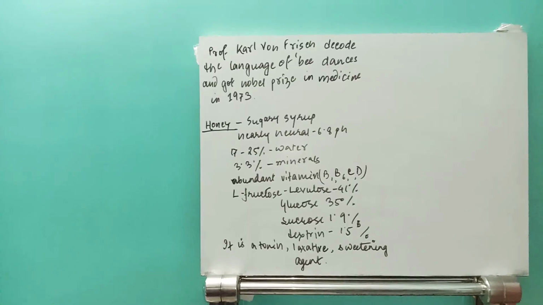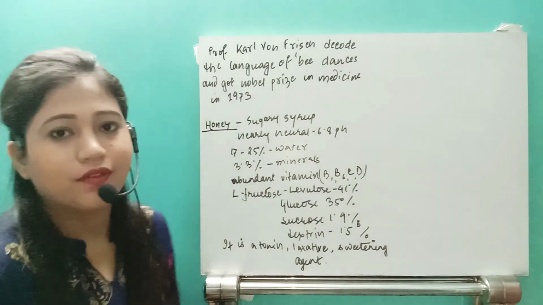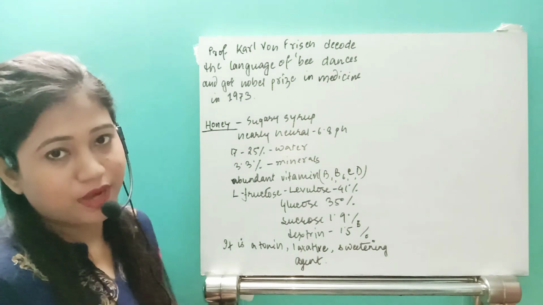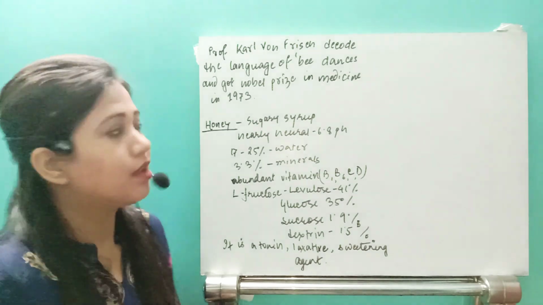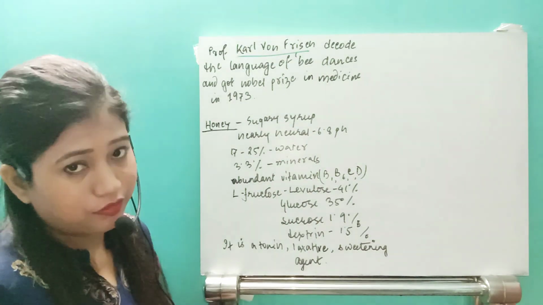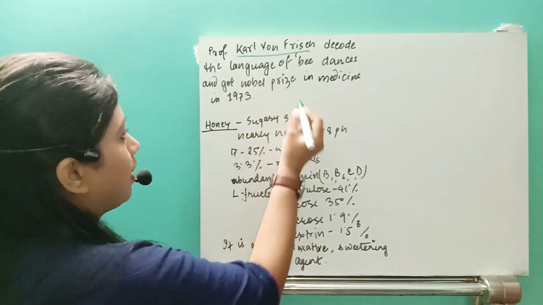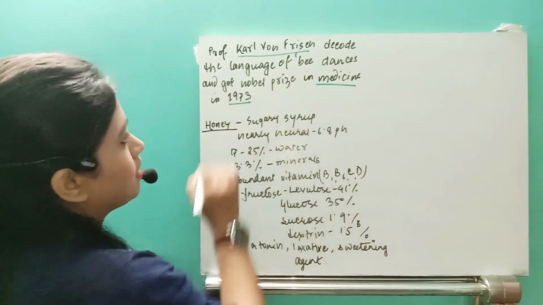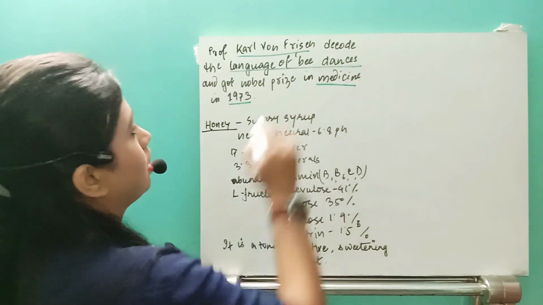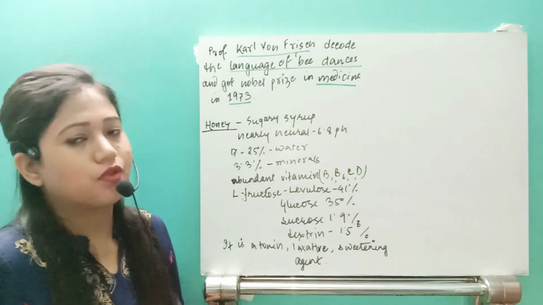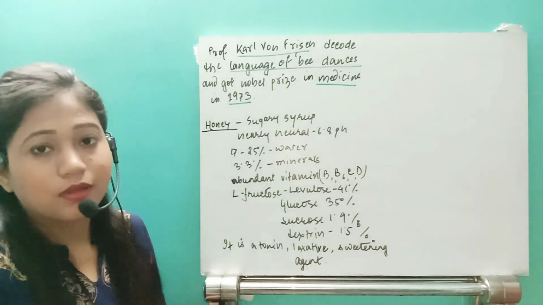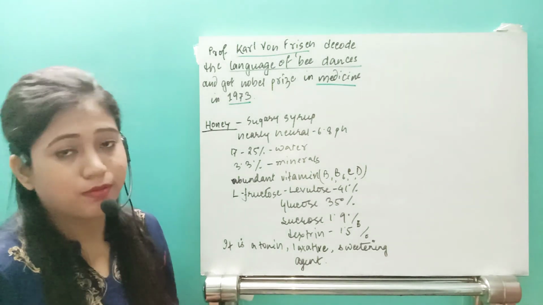So after that, let us see the scientist who got the Nobel Prize for decoding the dance. Carl von Frisch got the Nobel Prize in Medicine in 1973 for decoding the dance of the honeybee. This is also something that may come in exams. This is the important thing, he got a Nobel Prize for it.